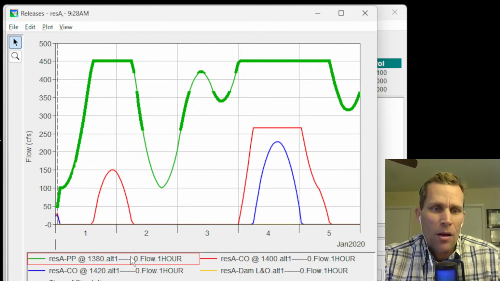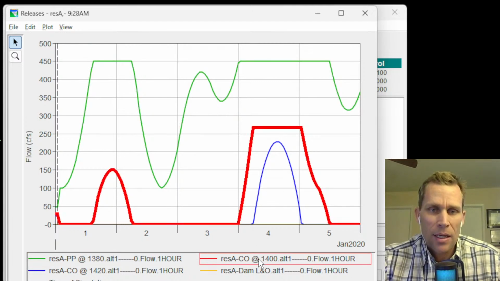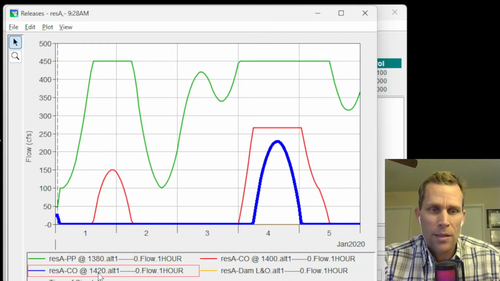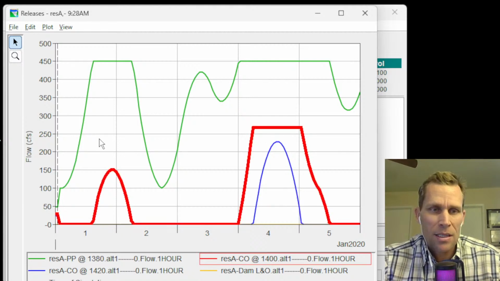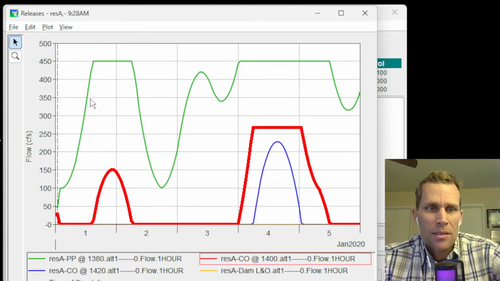And then also, when we do max out at 450 CFS through the power plant, then the red line right here represents our flow through the control outlet at the 1400 invert. And then the blue line here is the flow through the controlled outlet at 1420. So as you notice, we have enough capacity in the power plant and the controlled outlet at 1400 for this peak in the inflow hydrograph at the end of Jan 1 and early Jan 2.